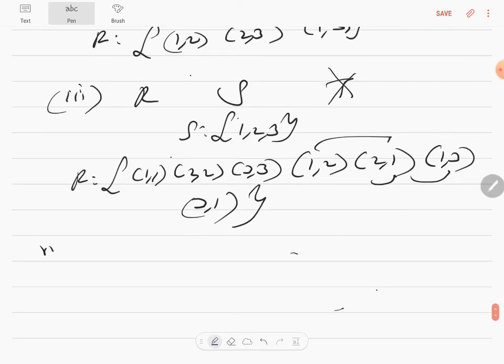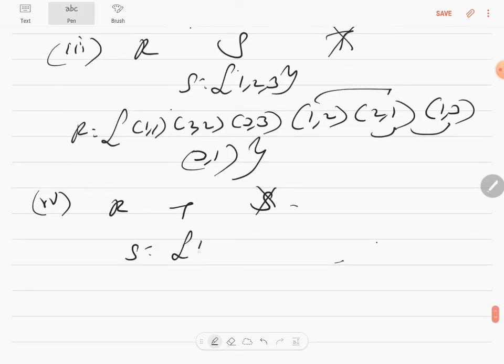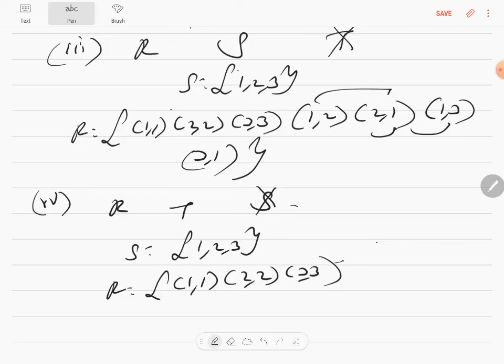Fourth subdivision, sorry. So it's reflexive, transitive, but not symmetric. So write S is equal to {1, 2, 3}. It has to be reflexive, so in the relation I compulsorily write (1,1), (2,2) and (3,3). But now it should not be symmetric, it has to be transitive. So I'll write (1,2), (2,3) and (1,3) and close the bracket. So it's not symmetric, but it's reflexive and transitive.